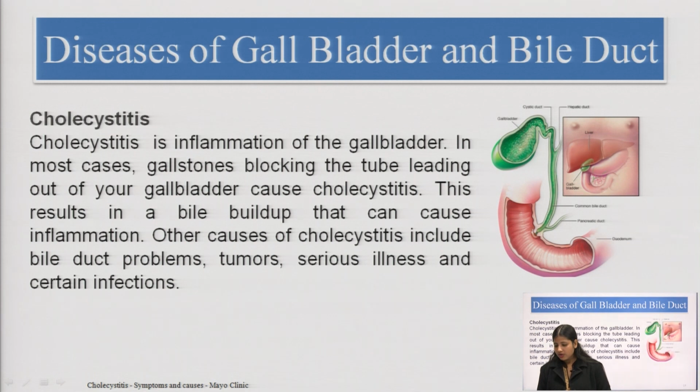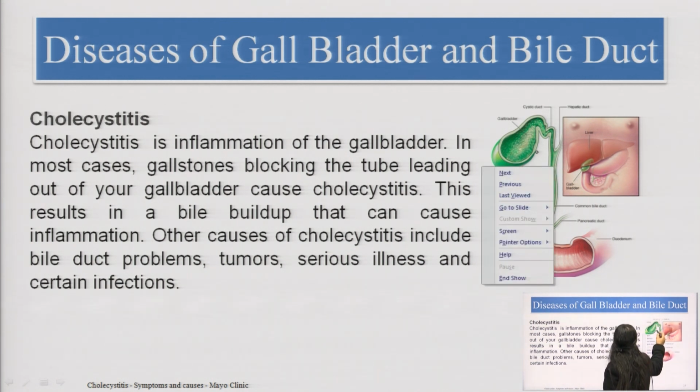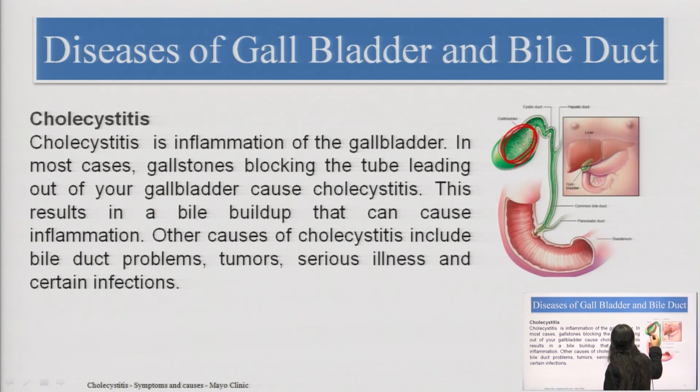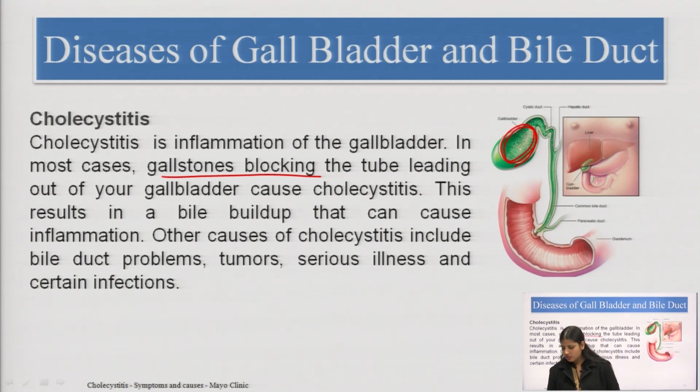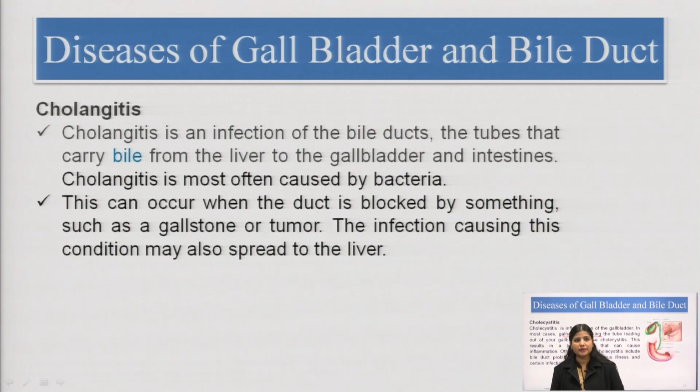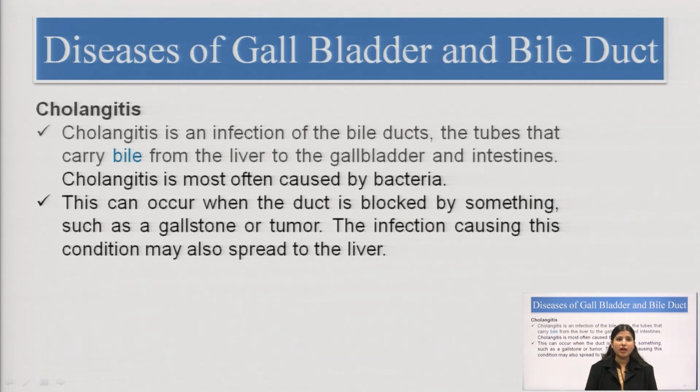Similarly, we have cholecystitis. Cholecystitis means the inflammation of the gallbladder. We can see the inflammation in this particular area. This is due to the gallstones, the stones formed in this particular area can lead to the inflammation, or sometimes severe infection or severe illness can also lead to inflammation in the gallbladder. Similarly, there can be inflammation in the bile duct as well, that is called cholangitis.